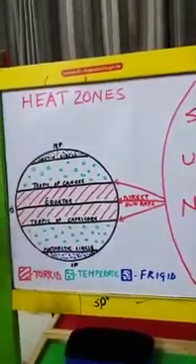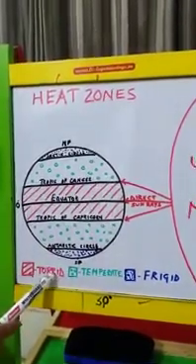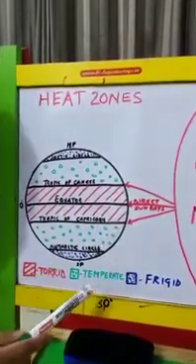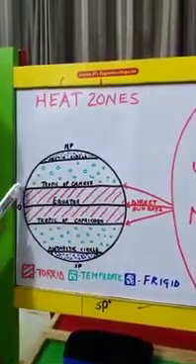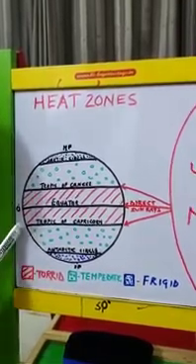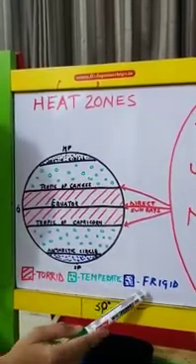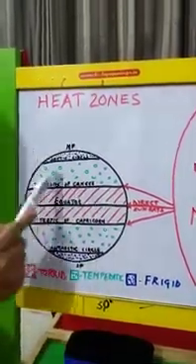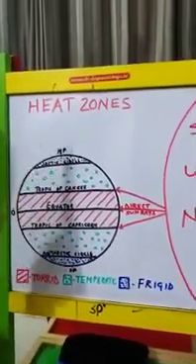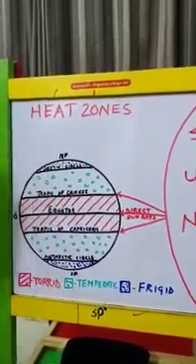So the 3 heat zones of the earth are the torrid zone that lies between 23.5 degrees north and 23.5 degrees south, the temperate zone that extends between 23.5 degrees north and 66.5 degrees north, 23.5 degrees south to 66.5 degrees south, and lastly the frigid zone, which is near the polar areas, that is 66.5 degrees north to 90 degrees north, 66.5 degrees south to 90 degrees south.